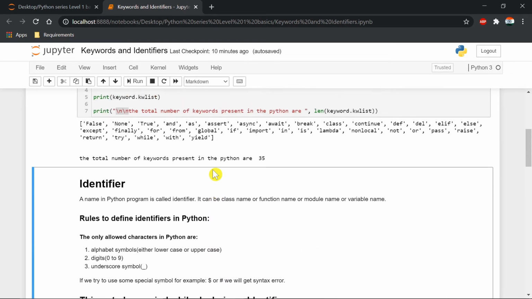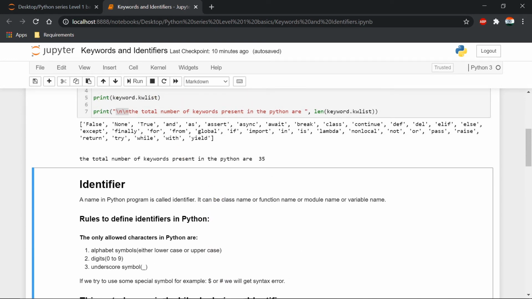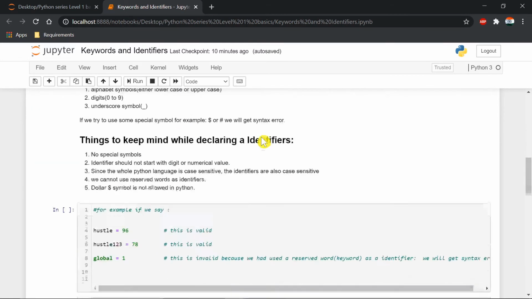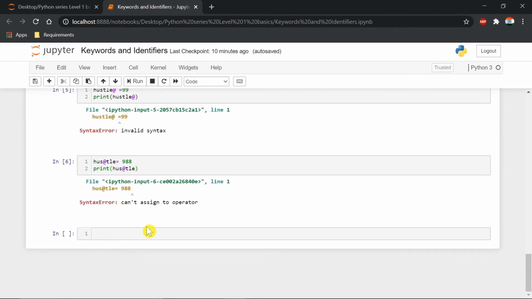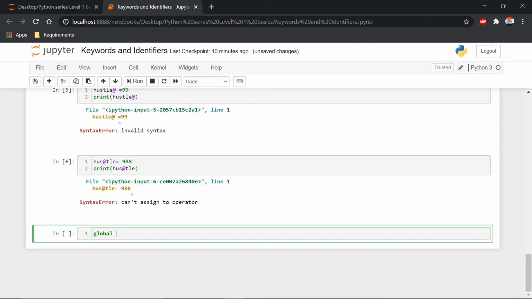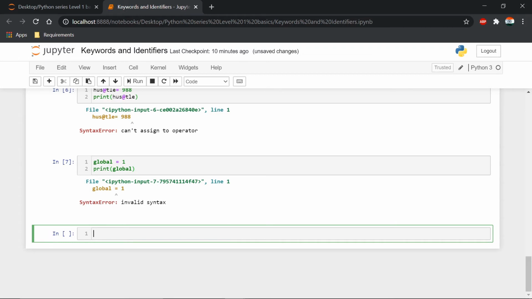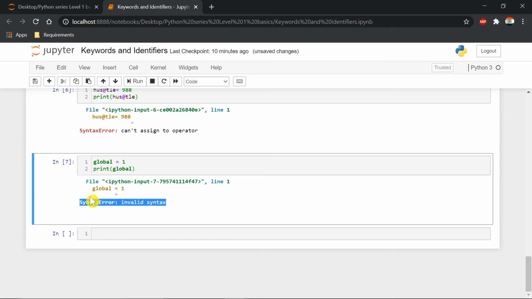So let me take any random keyword, and I'm assigning it: global equal to 1, and if I print global, again it is showing the syntax error. Global in line number 1 is showing the syntax error.